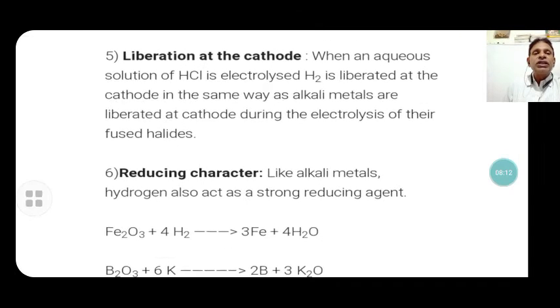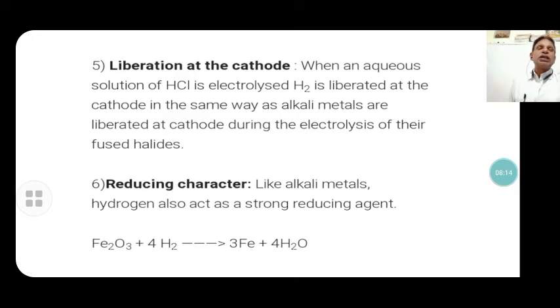Next, liberation at the cathode. A very important thing is liberation at the cathode. During the process of electrolysis, when an aqueous solution of HCl is electrolyzed, hydrogen gas is liberated at the cathode. In the same way, alkali metals have positive ions, so the positive ions are liberated at the cathode, and hydrogen has a tendency to be liberated at the cathode, like in sodium chloride and potassium chloride. These are also liberated at the cathode. That is the resemblance of hydrogen with the alkali metals.